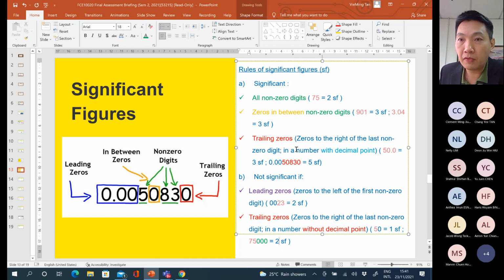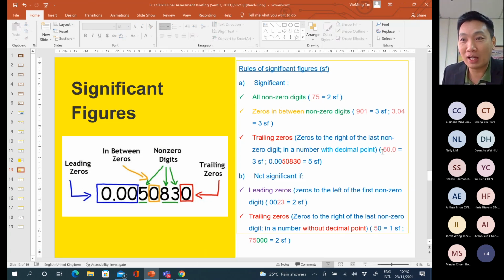So can you see the difference between this and this one? Quite tricky, this part. This one and this one are being compared. So in the test or maybe the final exam, we may test you again on this concept. So get ready. Make sure that you can understand and differentiate this trailing 0 and this trailing 0. They are different.